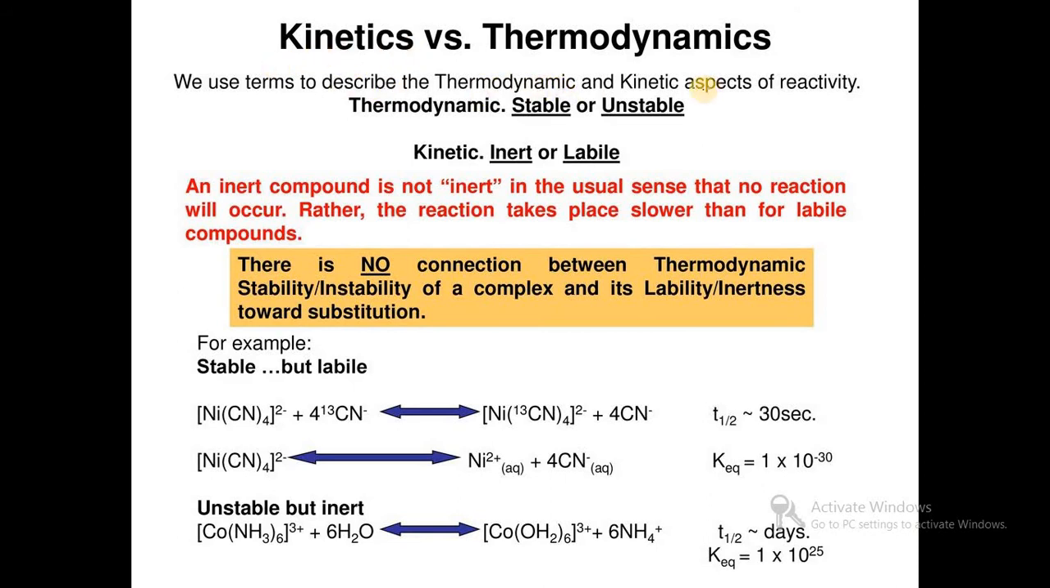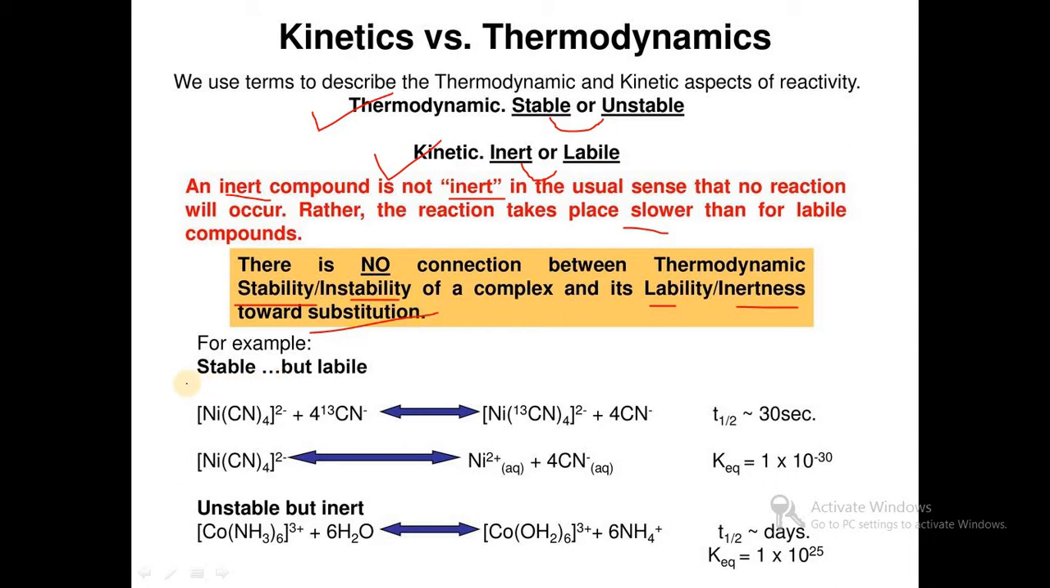In thermodynamic and kinetic aspects of reactivity, thermodynamic means a complex may be stable or unstable, and kinetic means a complex is either inert or labile. An inert compound is not actually inert, it is that the reaction goes more slowly than for labile compounds. There is no connection between the thermodynamic stability or instability of a complex and its lability and inertness towards substitution reactions.